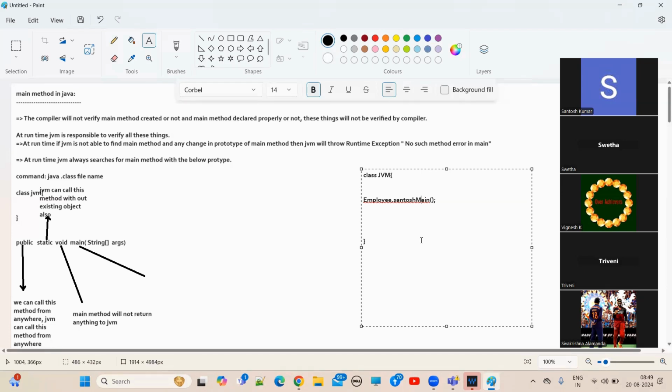Main. Understand? Main. So that's why we need to keep main. We need to create the method name itself as main for the main method. Understand? Let me write this.